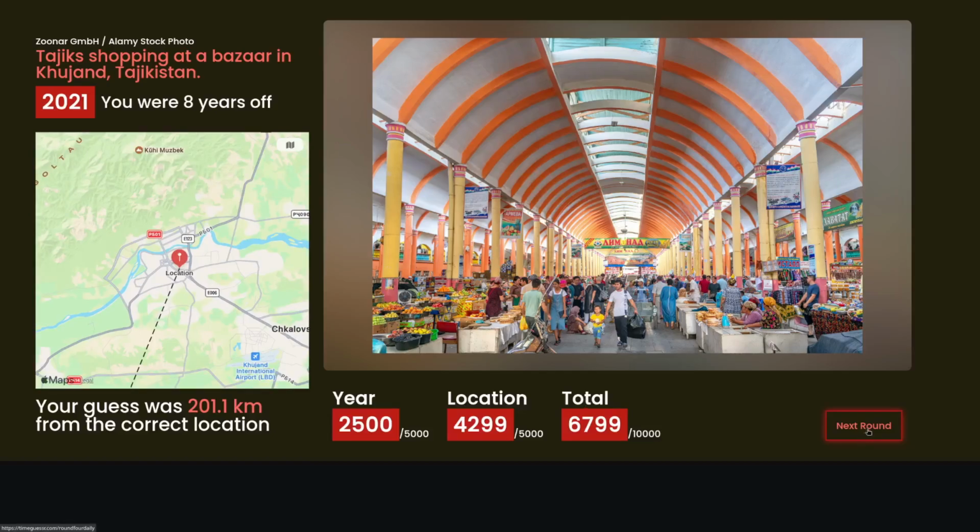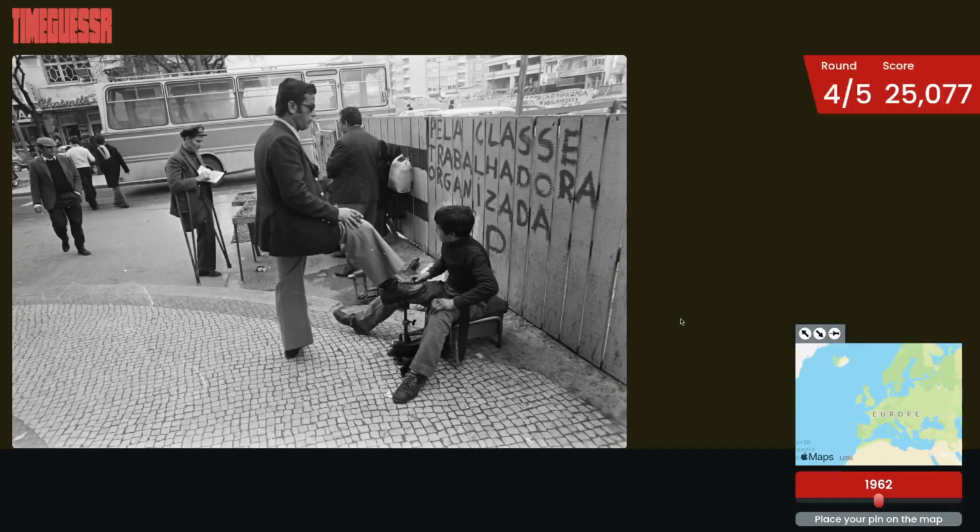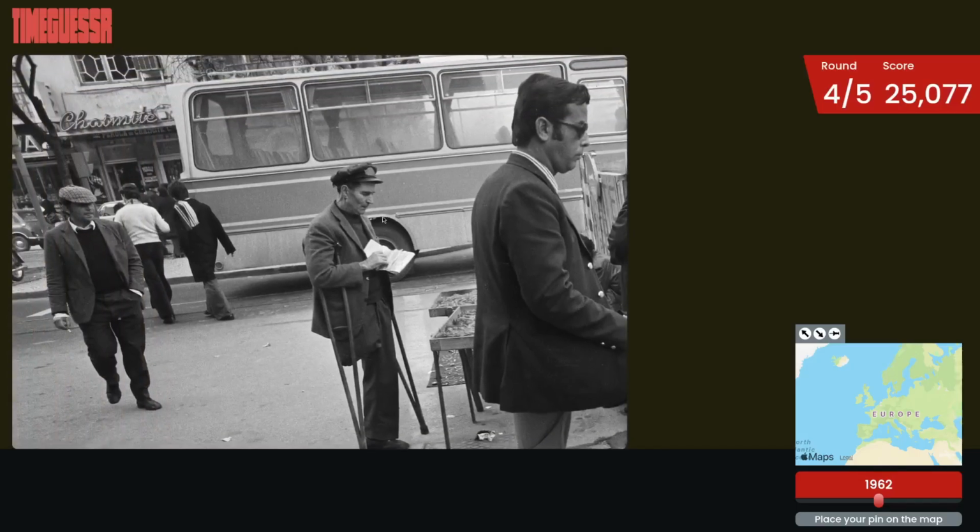We did okay. Let's go to the last... Wait, no, it's not the last round. This is round 4. We have 25,000 points. Pretty good. We could get a fairly good score here. At first I thought this guy was acting tough, like threatening this poor boy. But it looks like he's getting his shoe cleaned. Which is much better. Much better situation.